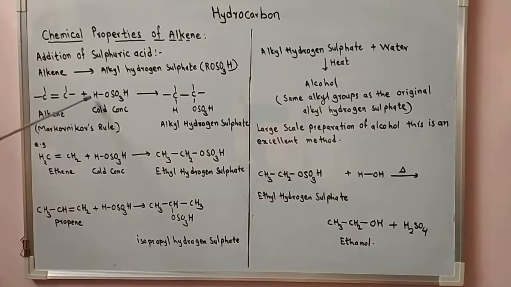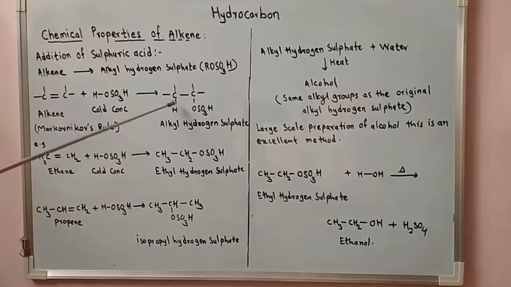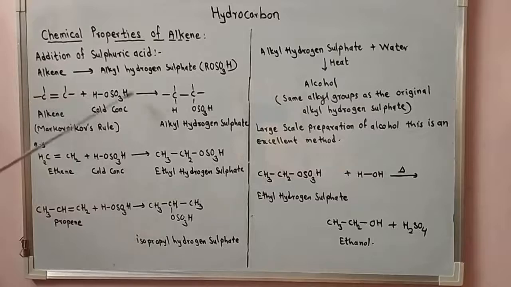Here H-OSO3H gives one hydrogen to this carbon, so we write H here, and the negative part OSO3H is attached to the other carbon. So on adjacent carbons we have hydrogen and OSO3H, this grouping.